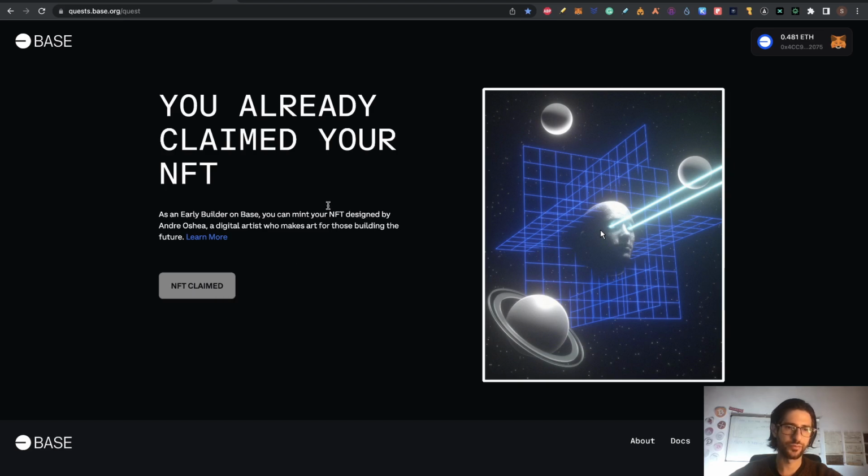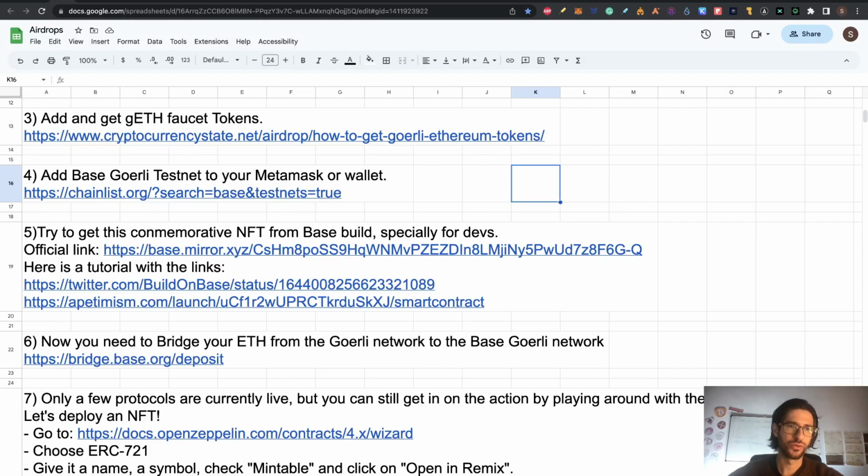So NFT is claimed. This is a very important NFT because this proves that you are one of the early supporters as a developer actually. So I think this is a very important NFT. Doing that, guys, we already finished step 5 and we already did step 6, which was the bridge to get tokens on the Base testnet to pay the gas fees.